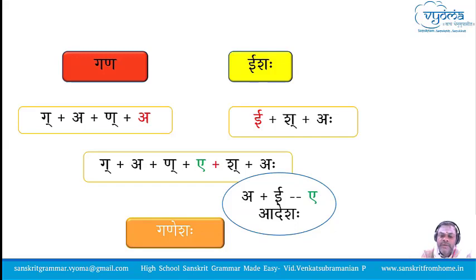In this case, we will refer to the Gunasandhi table and say A and E, whenever it is there, it will become A. So then we write A in the place of A and E, and then join the letters to form the word. These are the steps that you have to follow when you are actually doing the Sandhi, and it is like mathematics. You have to do every step, then only you will get the final answer.